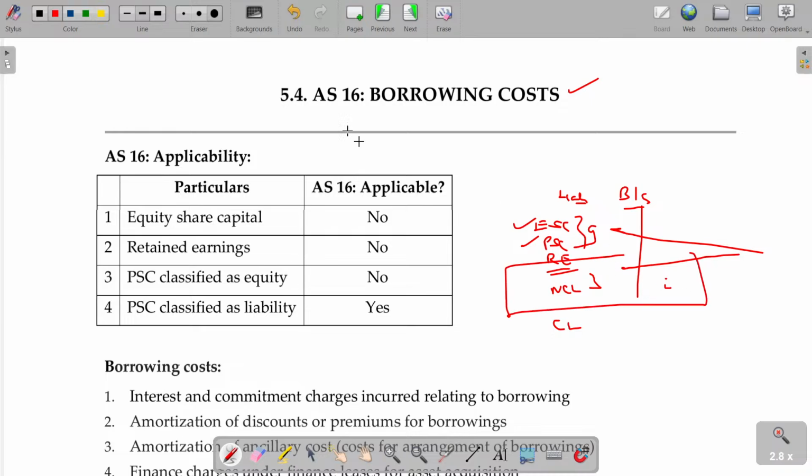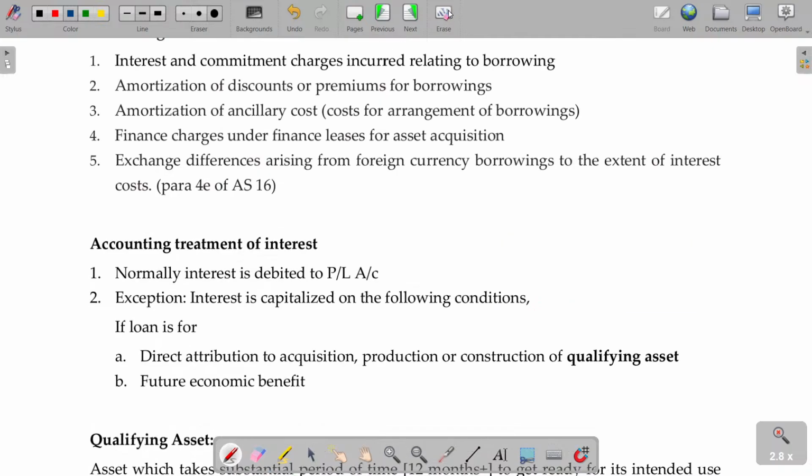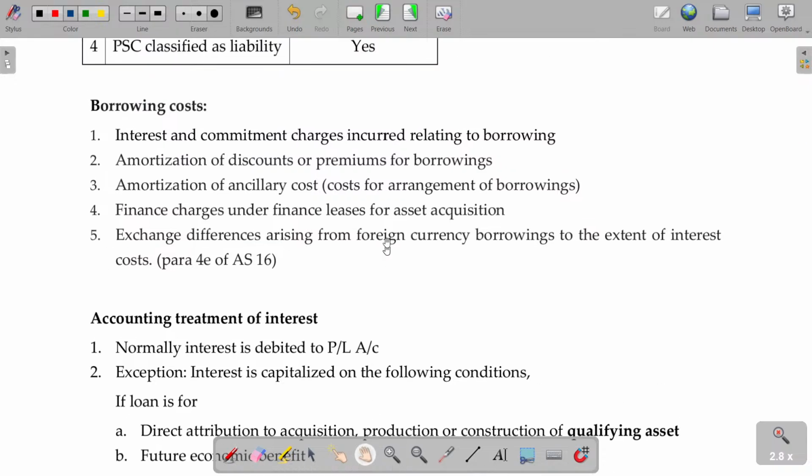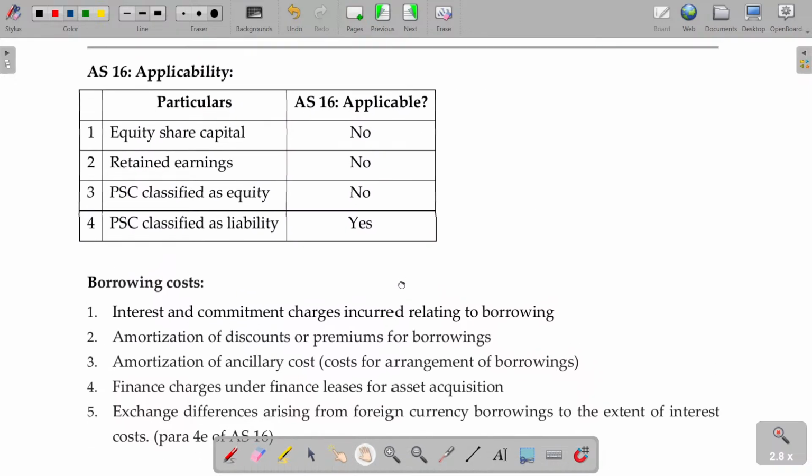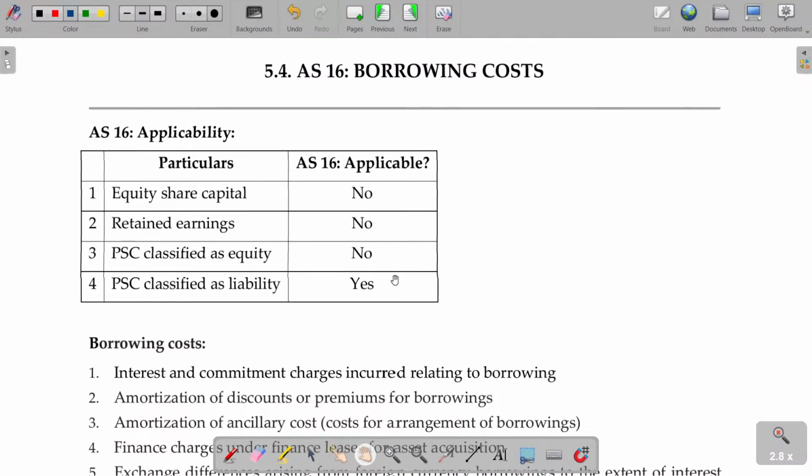This component is going to be studied under AS number 16. The amount payable to the others is not going to be studied here. Remember, especially in the case of preference share capital, if that preference share capital resembles non-current liabilities, then it will also be considered as a loan, and borrowing cost will be applicable for the preference dividend payment. They will demand just like the debenture holders. Clear? So the amount payable to the non-current liabilities, and the amount payable to the preference shareholders, provided the preference shareholders are on par with the liability.